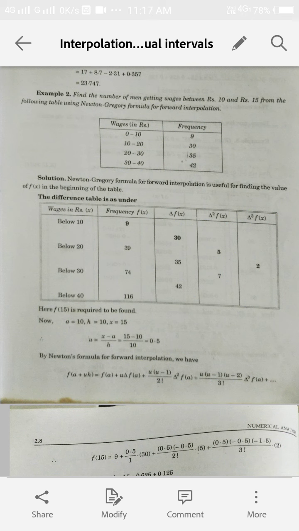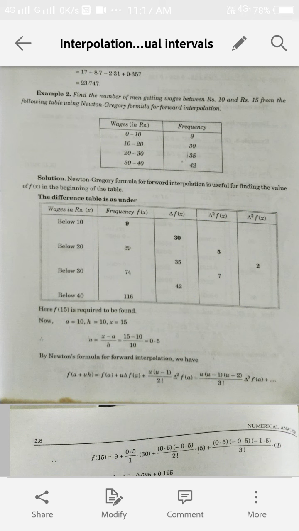Next, we are to find the number of men getting wages between rupees 10 and 15. This is the table given to us, and it comprises two columns. The first is wages in rupees and the second is frequency, that is, the number of men. The first value represents the number of persons getting wages between rupees 0 to 10, second 10 to 20, third 20 to 30, and last 30 to 40. First we convert this table into less than type form.